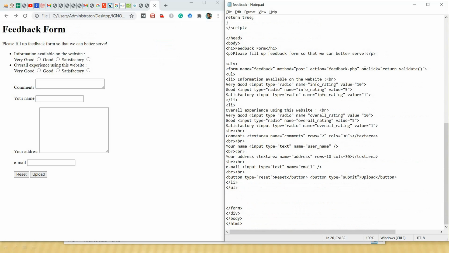Sorry, this should not be on click, this should be on submit. If we keep this as on click, whenever I click on the form it is checking and validating. So it should be on submit.